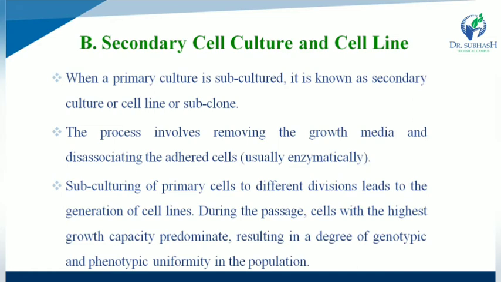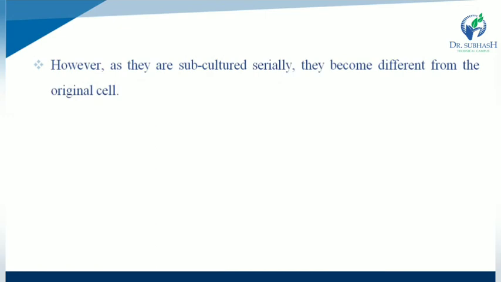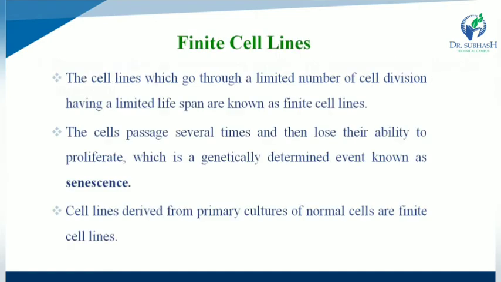However, if they are subcultured serially, they become different from the original cells.